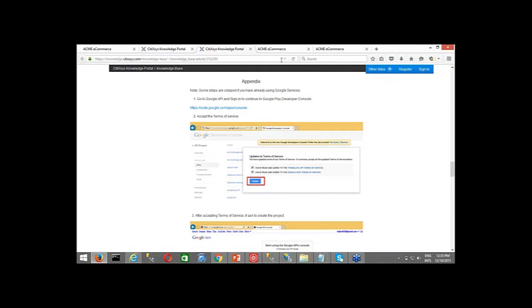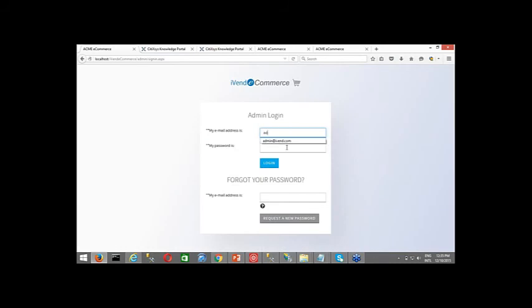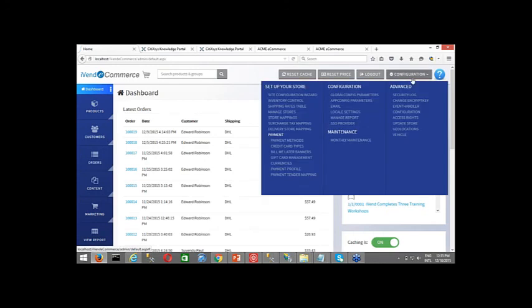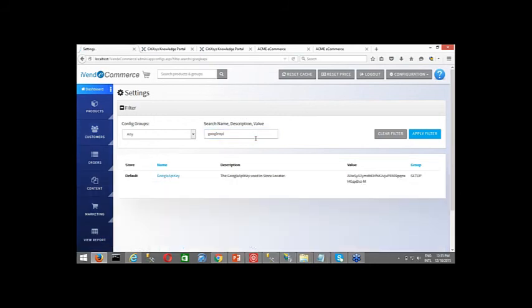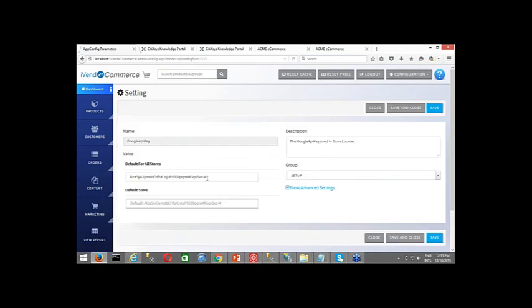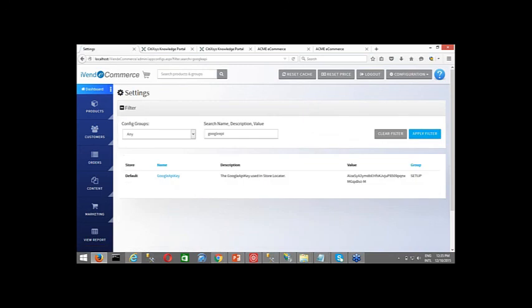So let me go into the admin console of any one of them and just show you how it is done. Go to configuration. Once you obtain your Google API key, you need to enter this Google API key over here, right? Enter the key that you obtained, and then you save and close. So your Google API configuration is done.